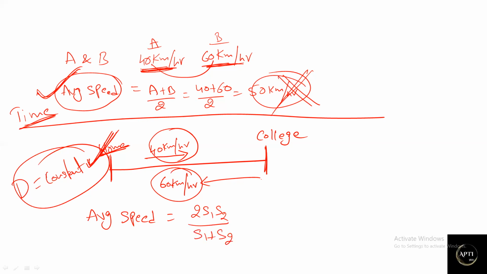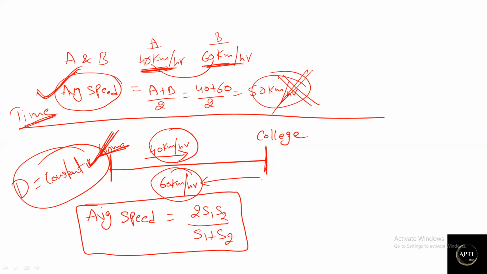No need to concentrate on time taken. This is a very, very important formula. Most probably they will give different sets of questions based on these three cases. Sometimes they will change the distance, or sometimes the time. Most of the questions on average speed will come from one of these three conditions.